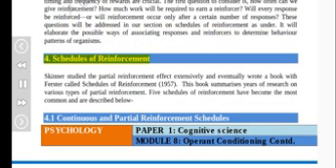4. Schedules of reinforcement. Skinner studied the partial reinforcement effect extensively and eventually wrote a book with Ferster called Schedules of Reinforcement, 1957. This book summarizes years of research on various types of partial reinforcement. 5 schedules of reinforcement have become the most common and are described below. 4.1 Continuous and partial reinforcement schedules.